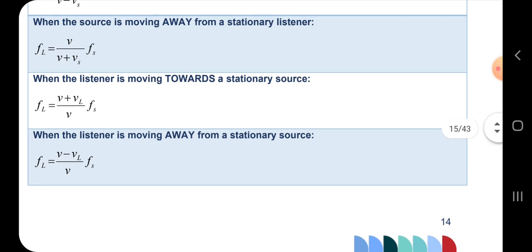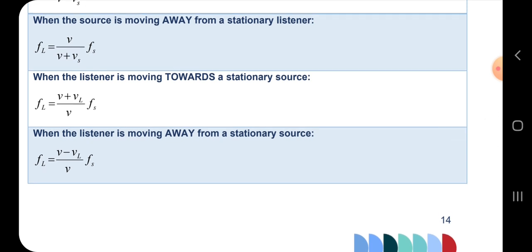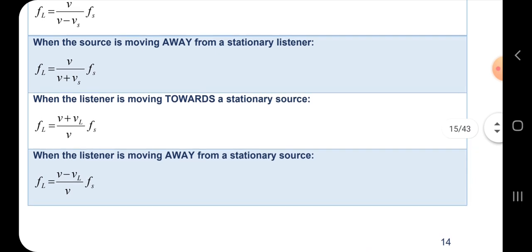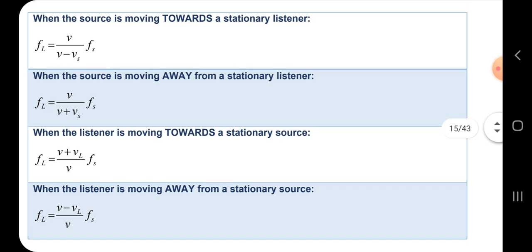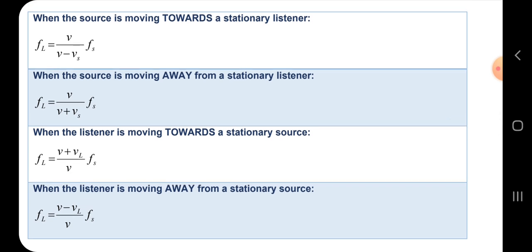So for a listener moving towards a stationary source, we use VL, and that is the speed of the listener. But when the source is moving and the listener is standing still, we use the speed of the source.